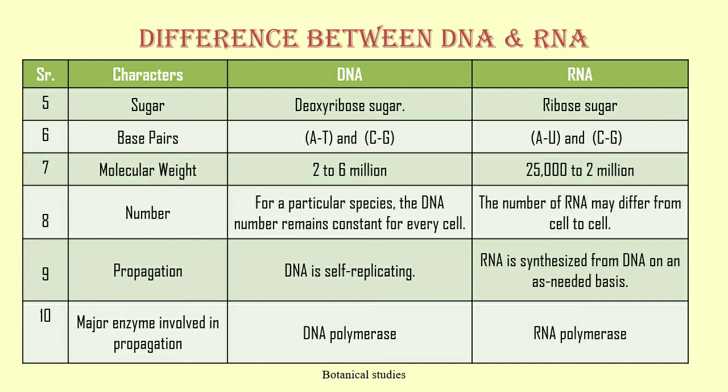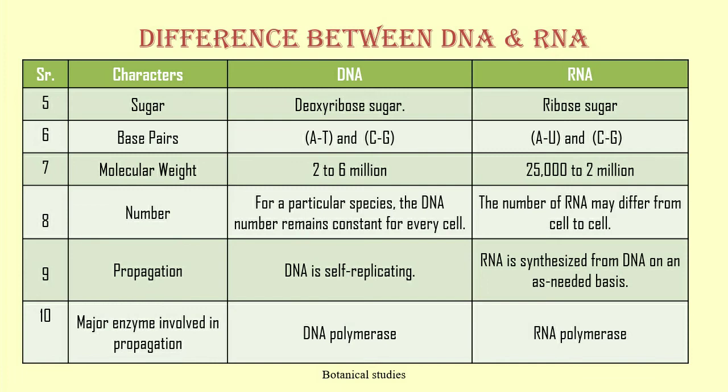Molecular weight of DNA is 2 to 6 million, while RNA is 25,000 to 2 million. Number: for a particular species, the DNA number remains constant for every cell, but the number of RNA may differ from cell to cell. Propagation: DNA is self-replicating, while RNA is synthesized from DNA on an as needed basis.